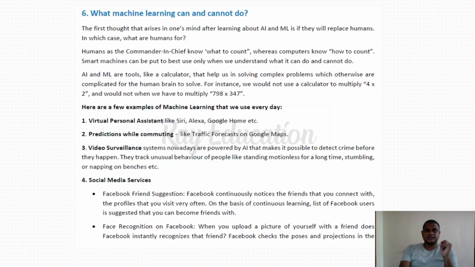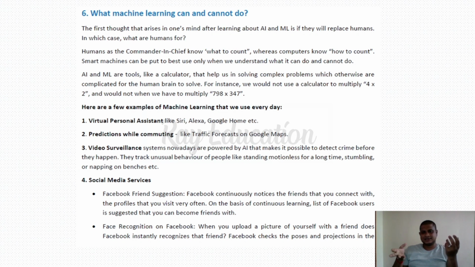The first thought that arises in one's mind after learning about AI and ML is whether they will replace humans, and in which case, what are humans for? No, it can't replace the human, but it can replace the human's work. There must be some interaction from the human. We give the work to the machine, and according to that, the machine does the work. That's the thing here.